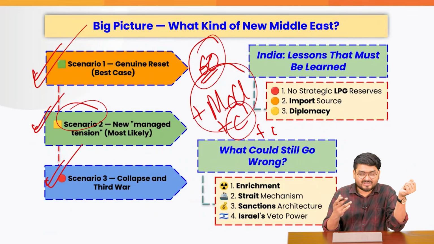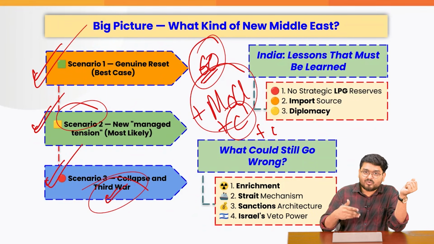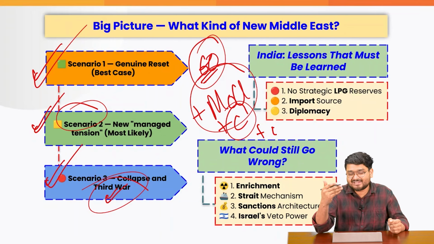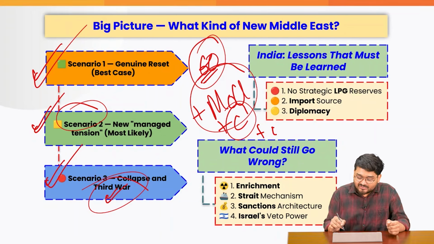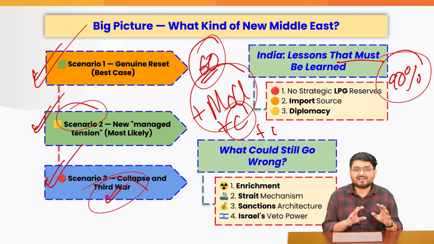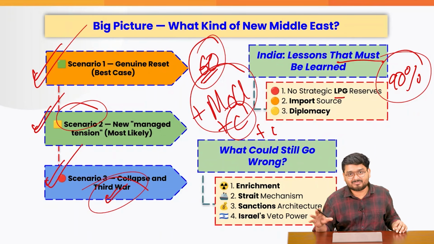And in the worst case scenario, this will collapse again. The third war will go on. And the longer the war goes on, the countries such as India and everything are going to suffer in the end. So the lesson that we should all learn is that, for example, India is more than 90% dependent on this Middle East region for its LPG cylinders and the supply.